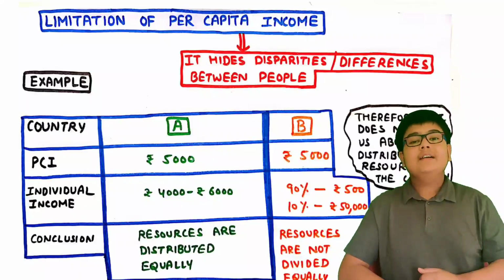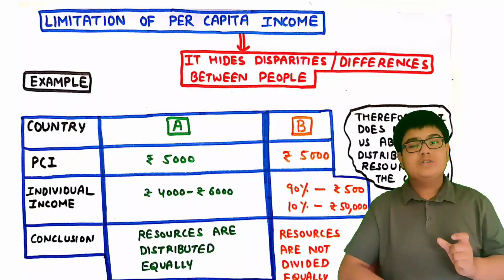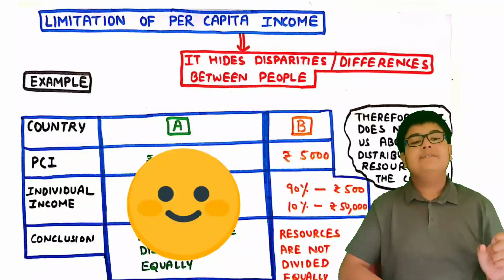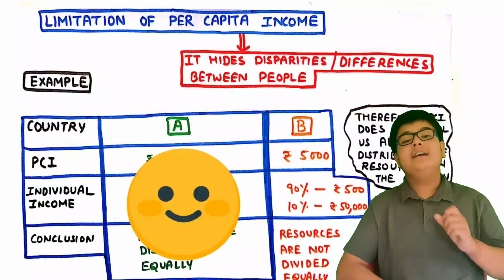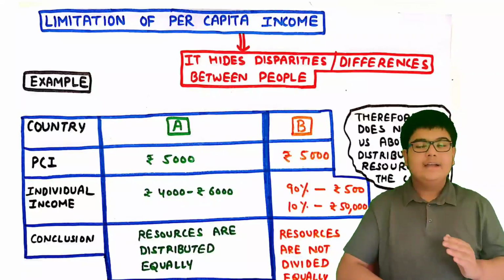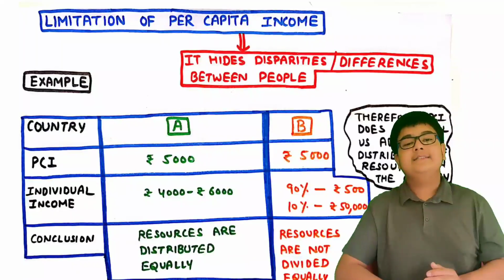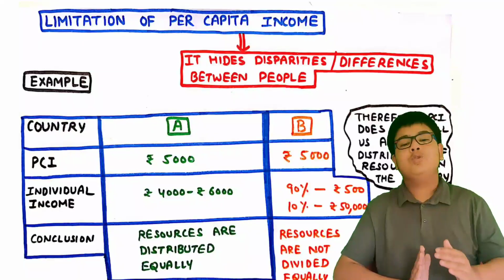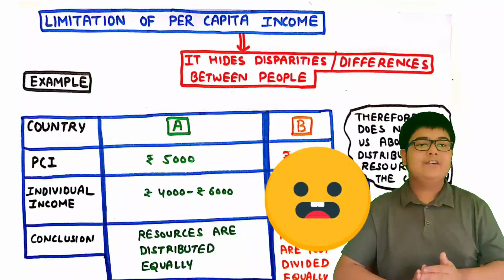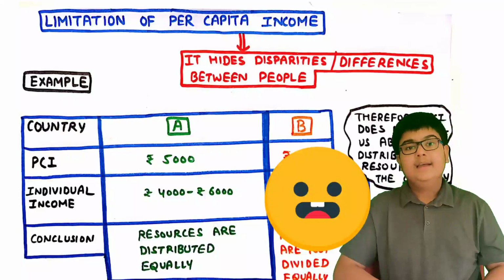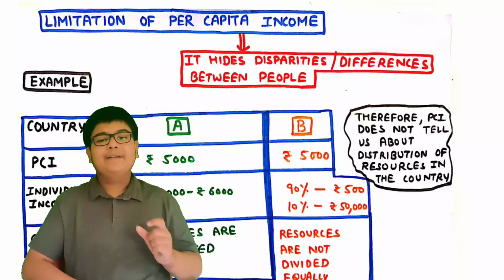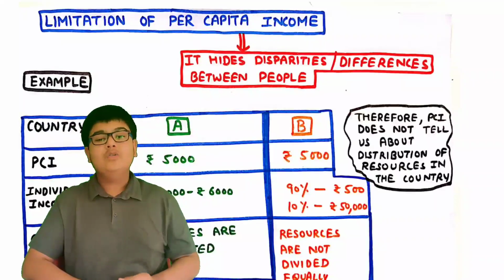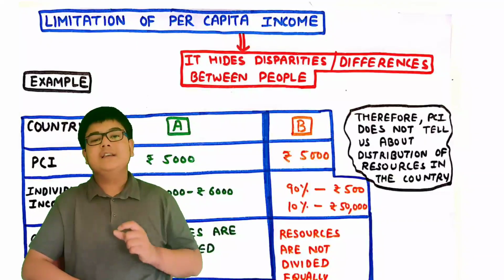So in country A, the resources are distributed equally and a person would prefer to live in country A. While in country B, the resources are not distributed equally and there is a lot of difference between rich and poor people, and a person would not prefer to live in country B. So we can say that the per capita income does not tell us about the distribution of resources in the country.